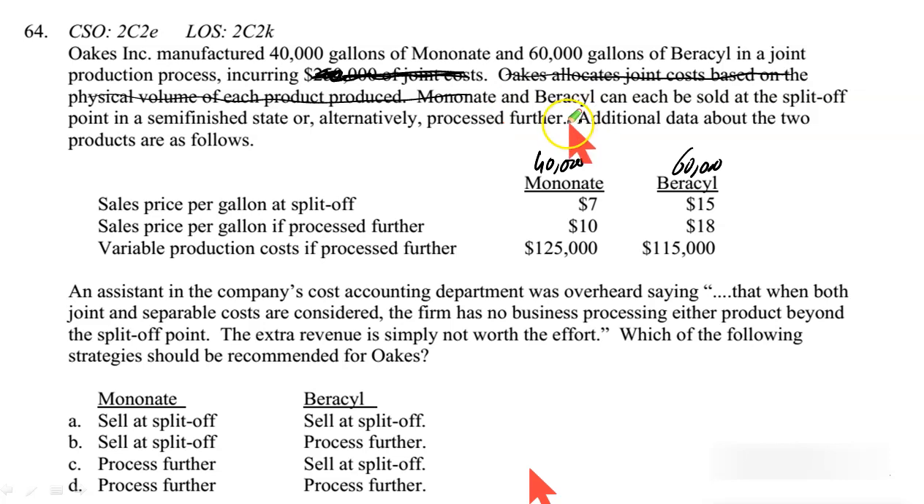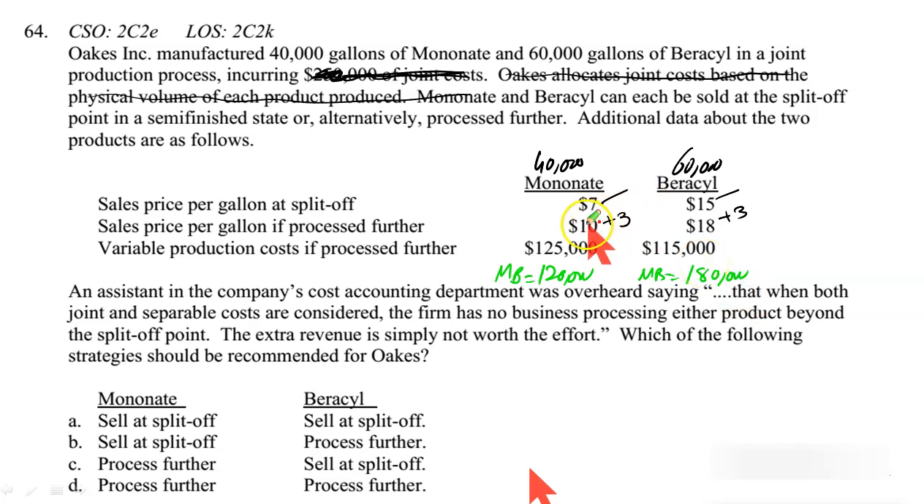Or discontinue, right? So, Mononate and Baracyl can each be sold at split off point in the semi-finished state at $7 and $5, or alternatively they can be processed further. If processed further, they both get you extra revenue of $3. Now, again, the decision would be made at margin. The marginal benefit of processing Mononate further is $3 per unit. For 40,000 gallons, the benefit would be $120,000. In case of Baracyl, $3 extra. For 60,000 gallons, it's $180,000.